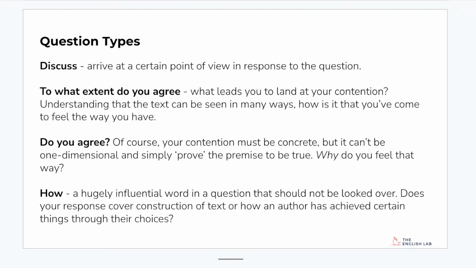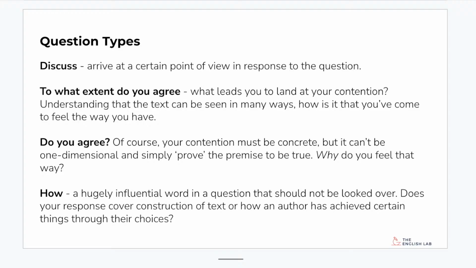Really, really difficult for some students because they find themselves saying, how do I show I agree without actually writing the word agree or I agree? Or how do I show that I get the statement without just rewriting the statement from the question over and over again? So you've got to be able to use synonyms from the statement that's been put to you, from the question that's been put to you. You've got to be able to find language that helps you talk about where you ultimately land with this without just saying things like I agree or anything like that.